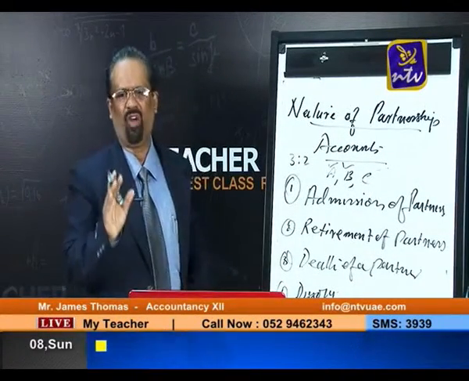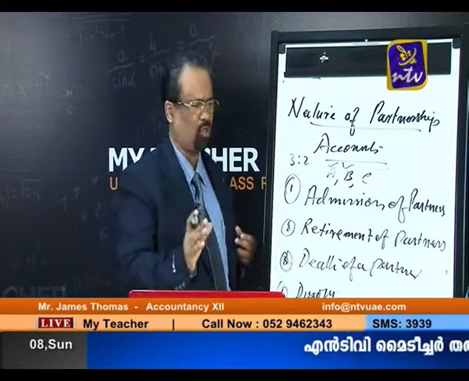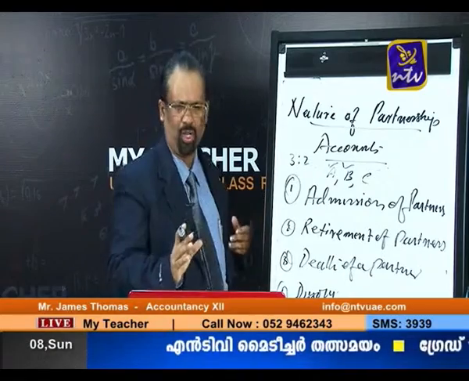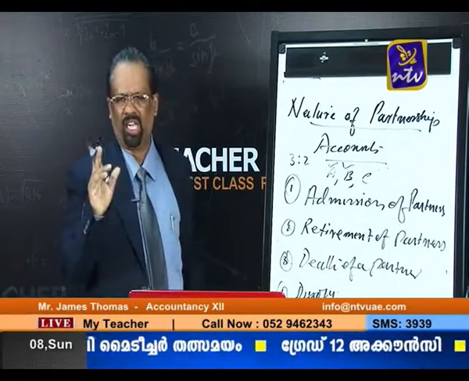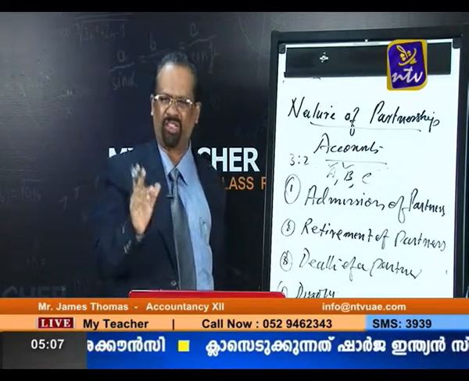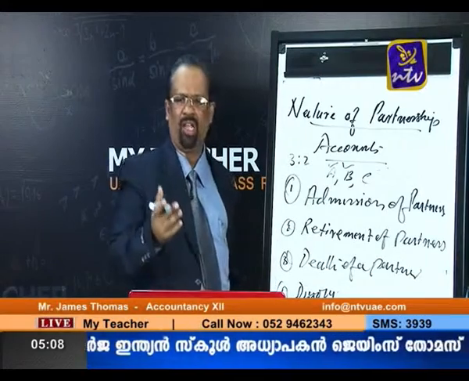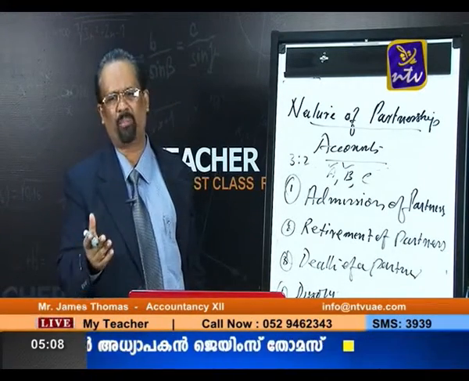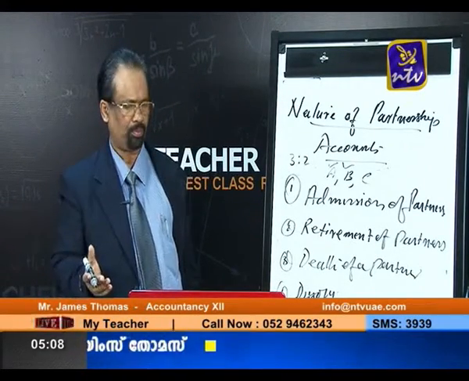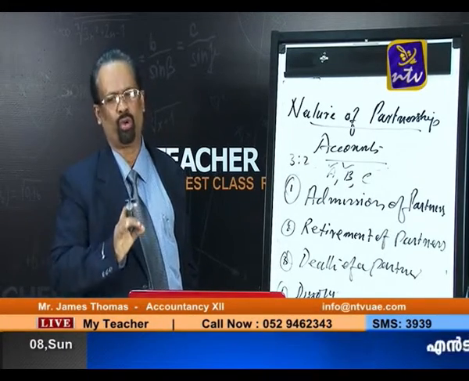That means we want to find out a new ratio and also simultaneously we want to find out the sacrifice ratio. So my point number 1: at the time of admitting a new partner, the existing partners are facing a lot of problems, and out of that, number 1 is that they are going to change the profit sharing ratio. And point number 2, the treatment of goodwill.